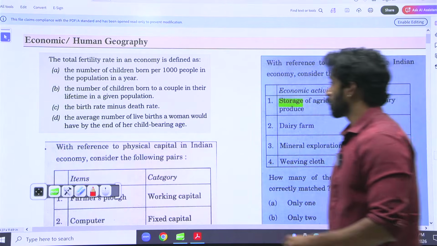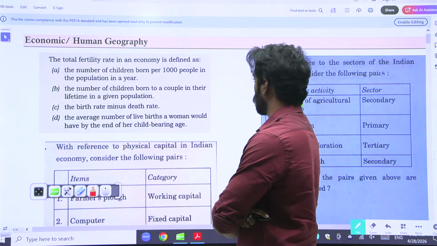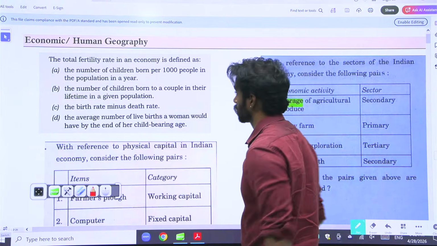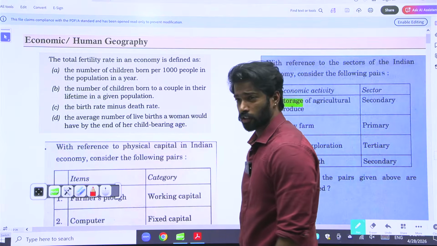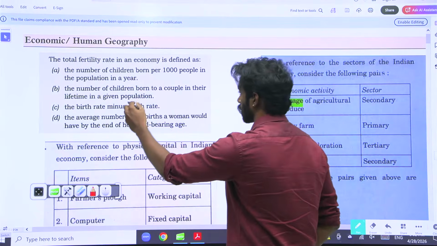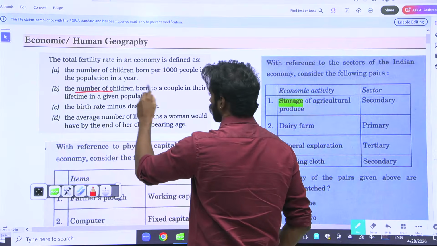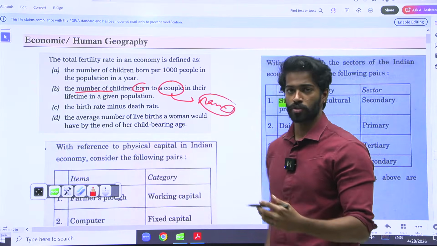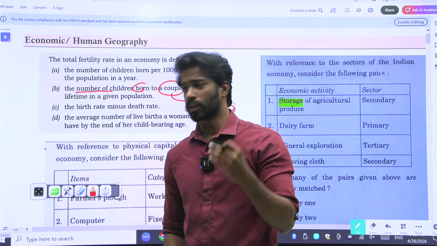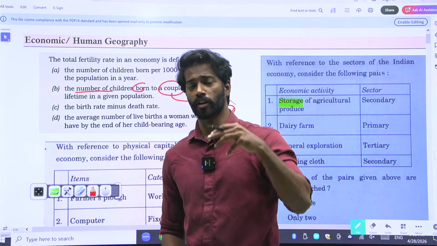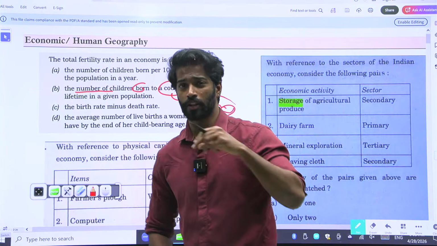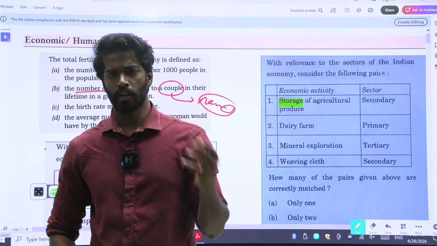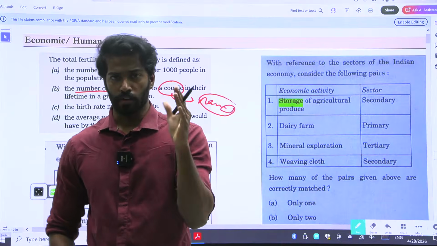The first question says that the total fertility rate in an economy is defined as, and it has given a few statements. Here we can actually use the elimination techniques. Firstly, the number of children born to a couple, it is very narrow. Whenever you see a statement that is very narrow, know that that is wrong. Always think broader in an aspect. Whether it is polity, history, geography or economy, whatever the subject, think in a broader manner, not in a narrow aspect.